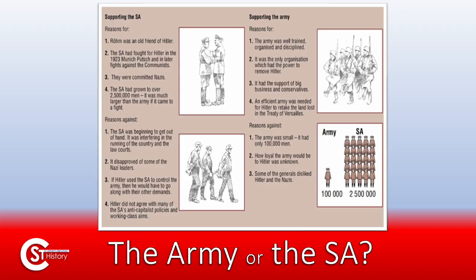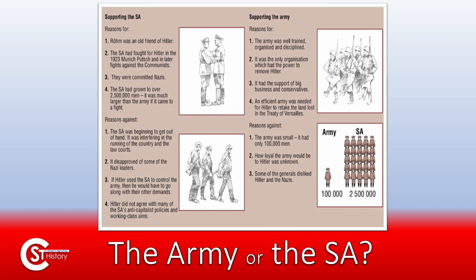But also the reasons for supporting the army might be useful in terms of getting the people on side. So just pause the video and have a read of this little image. Maybe summarize the main bits or an argument perhaps why Hitler should support the army or the SA, and then make a decision on what you think he should do, and obviously justify that.